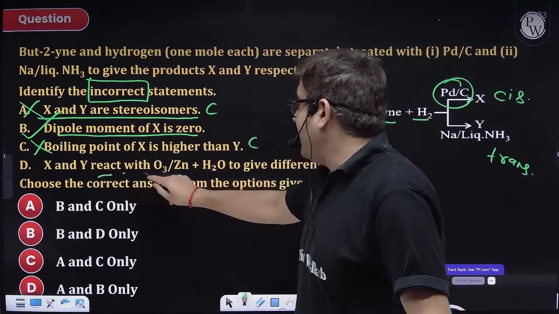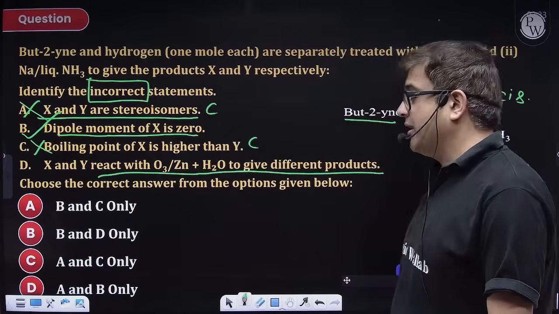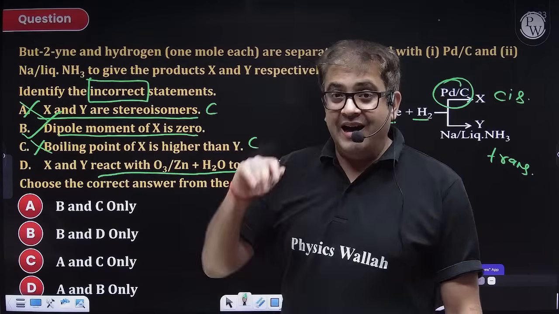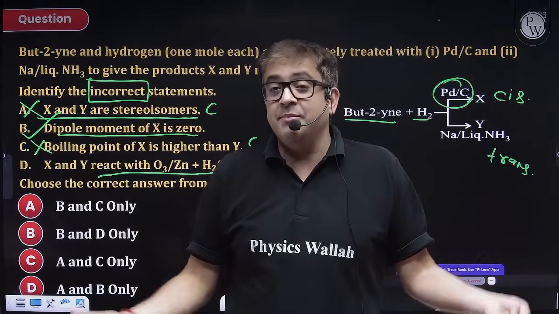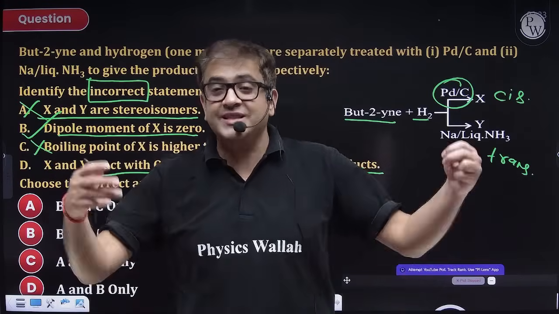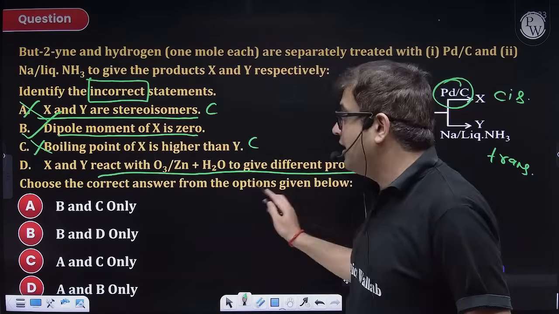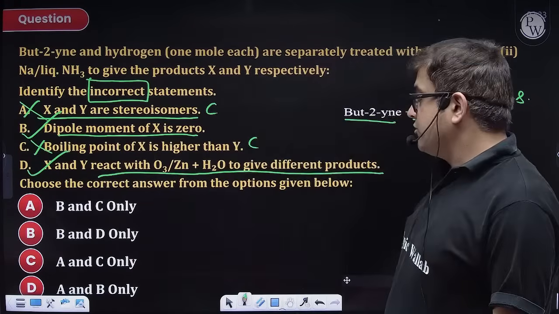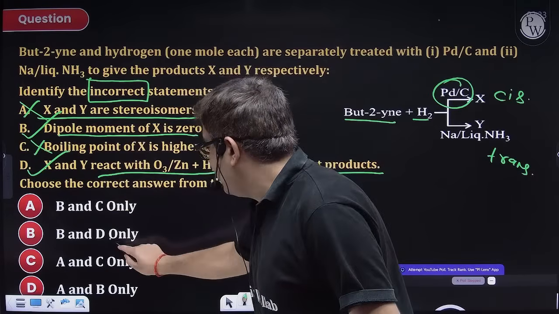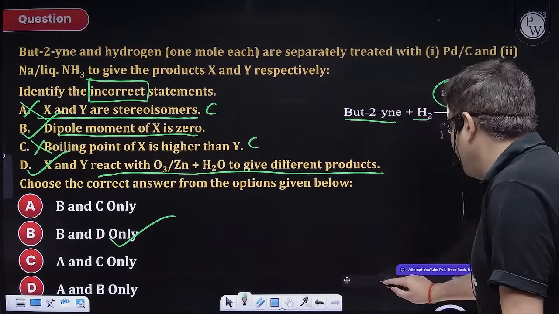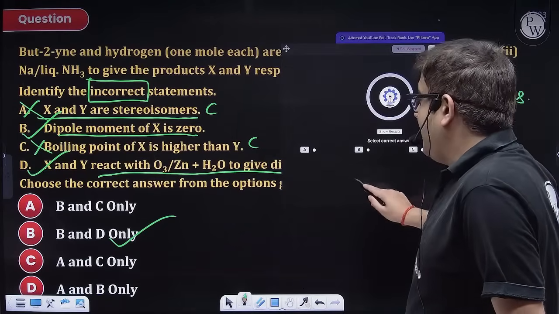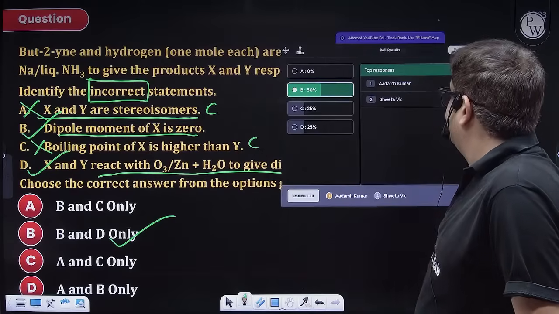X and Y react with ozone to give different product. No, sir. Ultimately, if you are going to break the double bond, it doesn't matter if you are cis or trans, you are going to form the same ozonolysis product. So this is incorrect, so that is definitely an answer. So B and D are incorrect, therefore it is an answer. So a very tricky one, I would rather say. Let us check how many have passed this trick.